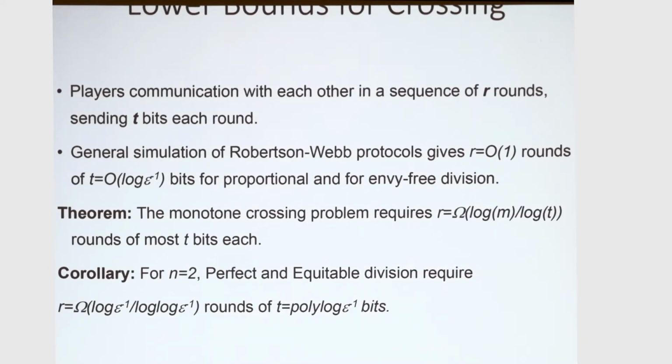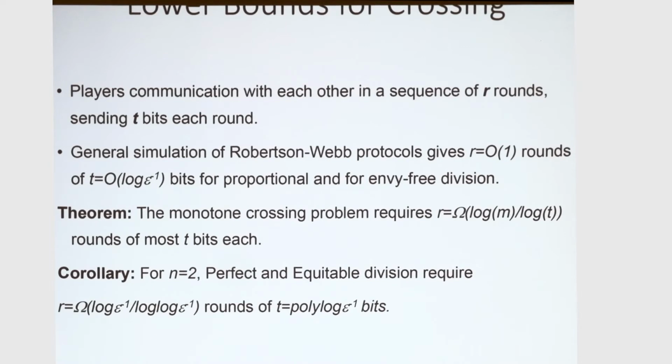So to talk a little bit about lower bounds for crossing, which will be useful for getting lower bounds for some notions of fairness. So we'll think about rounds, basically. So I said that moving knife protocols seem to have the feature that we need many rounds. So we'll think of the players communicating in R rounds, let's say each allowing t bits per round. So now if we simulate general Robertson-Webb protocols, then we can do this in a constant number of rounds and with log of 1/epsilon bits per round.